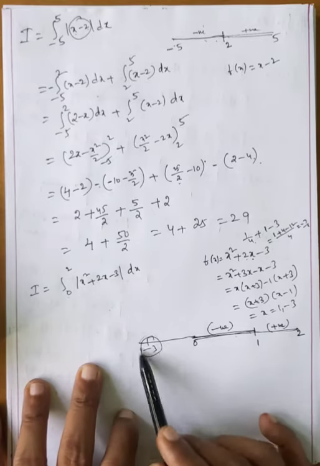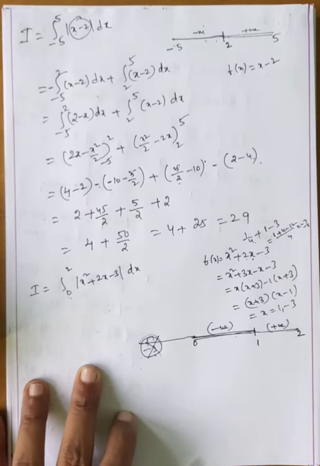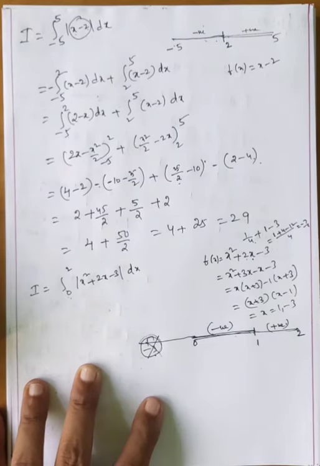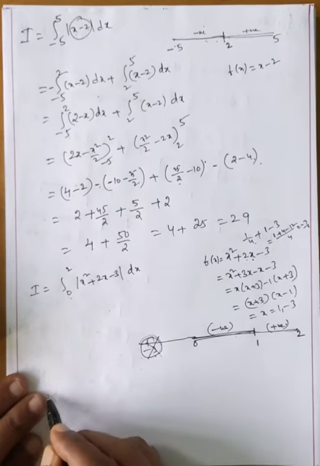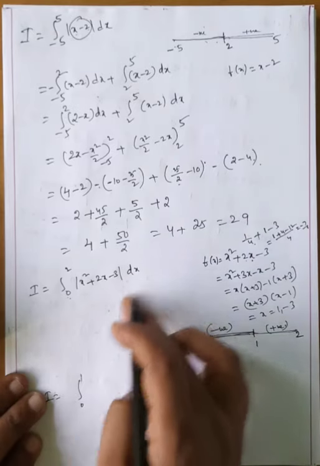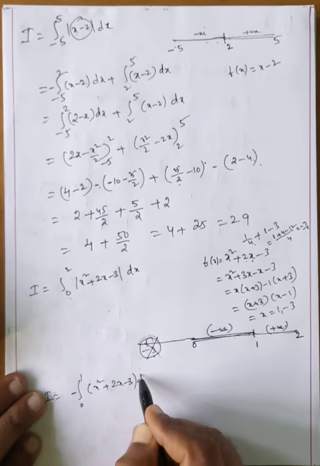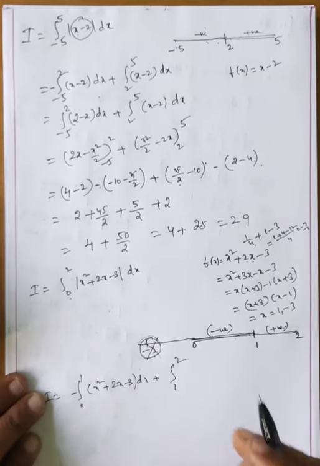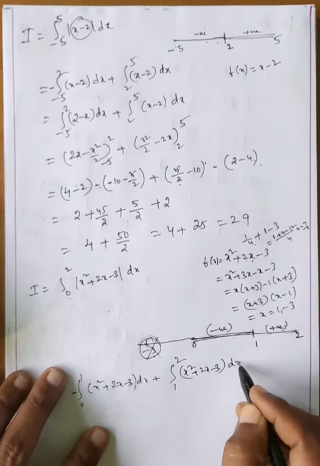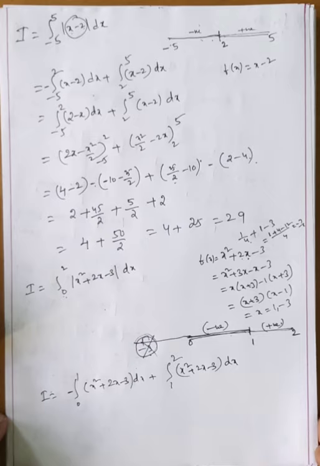Here, why can't you take minus 3? Because in this limit minus 3 is not included. That's why 0 to 1 is negative, 1 to 2 is positive. When removing the modulus, compulsorily write either positive or negative. That's why I is equal to, for 0 to 1, negative: minus of x square plus 2x minus 3 dx, plus 1 to 2, which must be positive: x square plus 2x minus 3 dx. And now the calculation part, my dear students, we are going to do it very carefully.